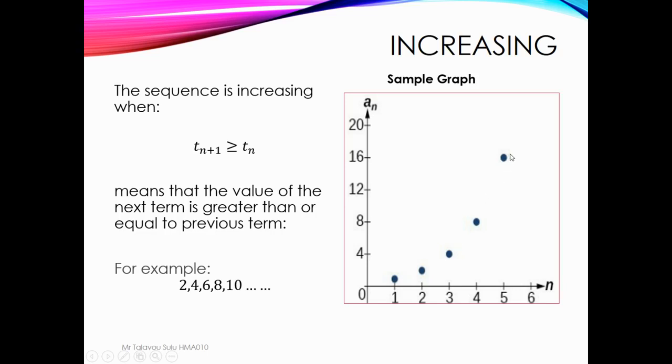Mainly it's all about the terms. Increasing means the second term is greater than the first term and so on. The terms are going up, getting higher or equal. It can be, say, 2, 4, 6, 6, so it's greater than or equal. That is the meaning of an increasing sequence.